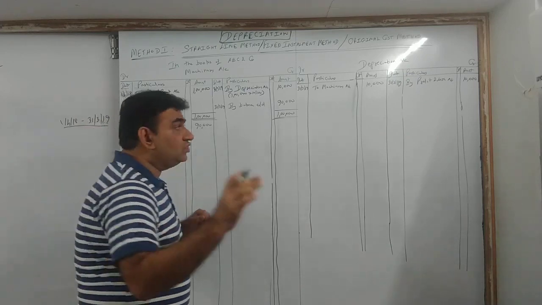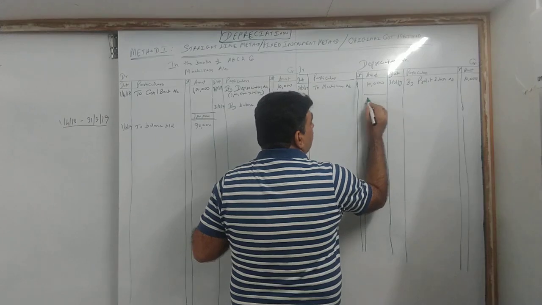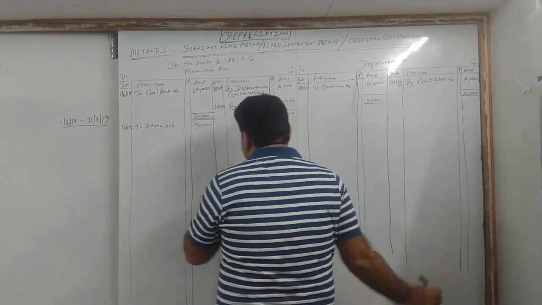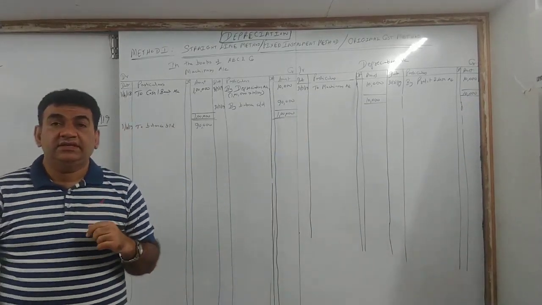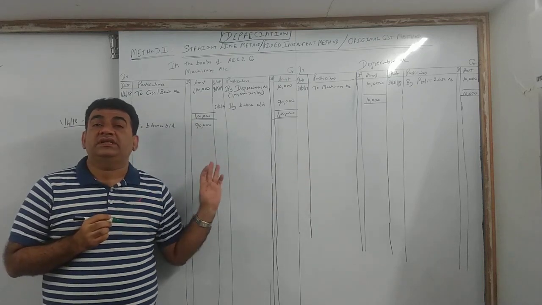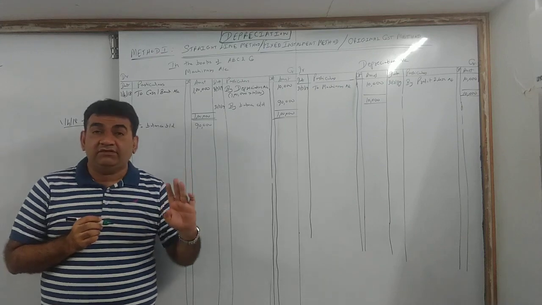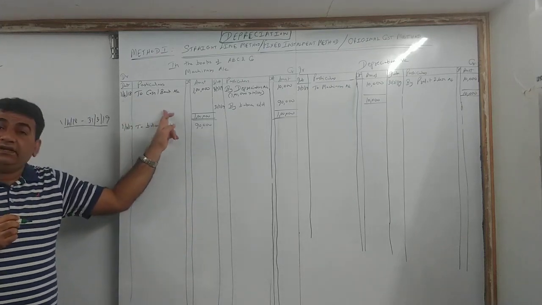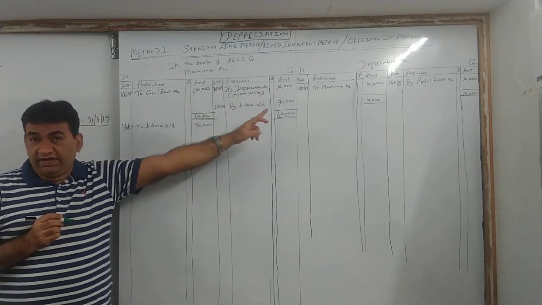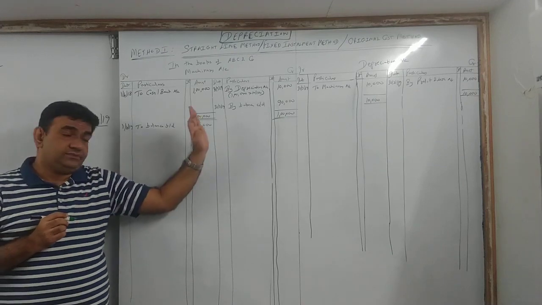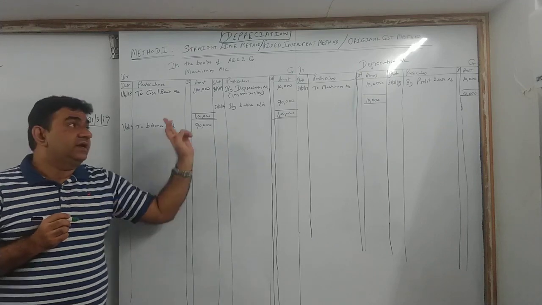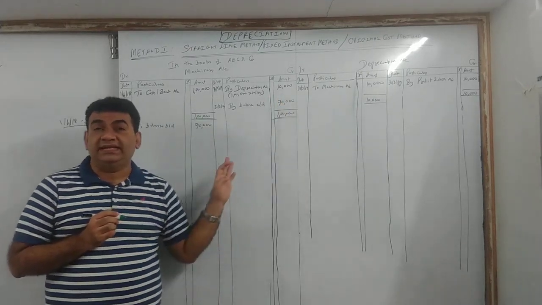Now if you see, both sides have 10,000, so there is no balance. So just write the total and leave it. That is the reason the depreciation account is a bit shorter than your machinery account. Got it? So see, I'll repeat. For the first year, we recorded the purchase, we provided depreciation, we gave the second effect of depreciation on the debit side of depreciation, we closed the asset account, we took the asset balance into the next year, and depreciation was transferred to P&L.